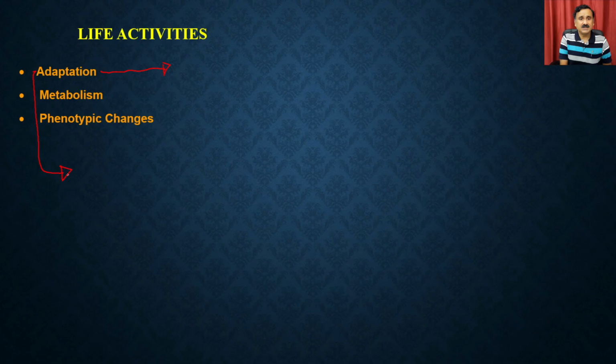So adaptation is a multi-dimensional event, right? Adaptation is where you are going to get protection from the predator. You might have seen the example of the deer, how the deer has developed strong muscles, right? Because of that, the deer can run very fast, and it happens because the deer has to remain safe from the tigers and other carnivores. So that is a classical example where the deer has developed muscle cells, right?